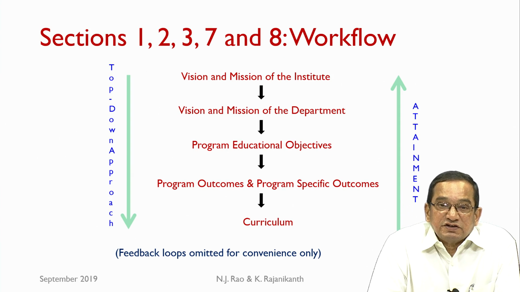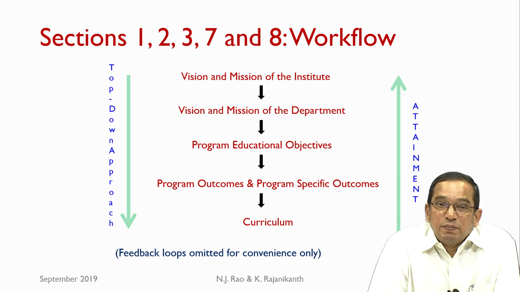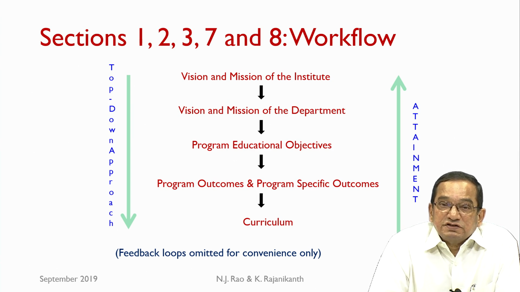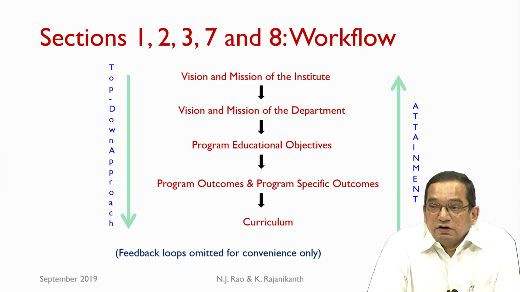Now, sections 1, 2, 3, 7 and 8, the remaining sections, that is 4, 5, 6, 9 and 10, we already have seen briefly what they are. The sections 1, 2, 3, 7 and 8, they have a workflow which is based on a process structure. As we saw in the last unit on the OBE framework, we start with the vision and mission of the institute.